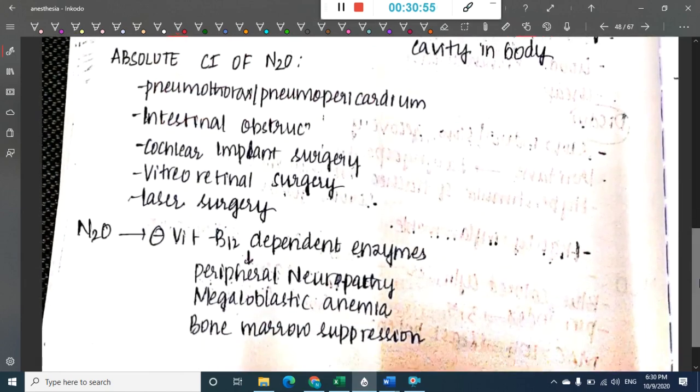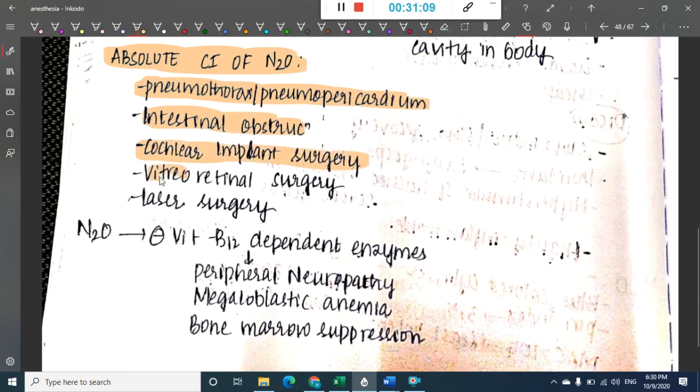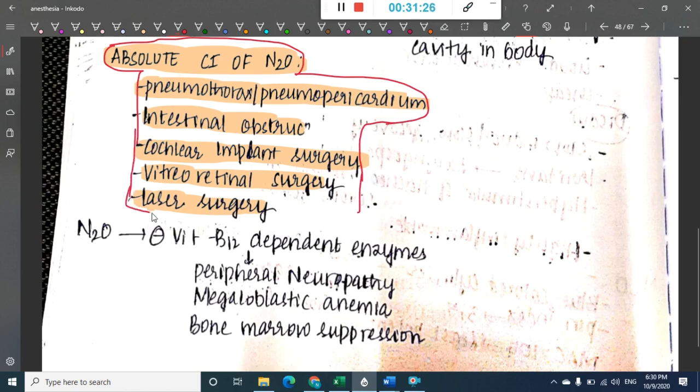Now, what are the absolute contraindications of nitrous oxide? These are very important. Absolute contraindications of nitrous oxide are pneumothorax or pneumopericardium, intestinal obstruction, cochlear implant surgery, vitreoretinal surgery and laser surgery. All these are the absolute contraindications of nitrous oxide.